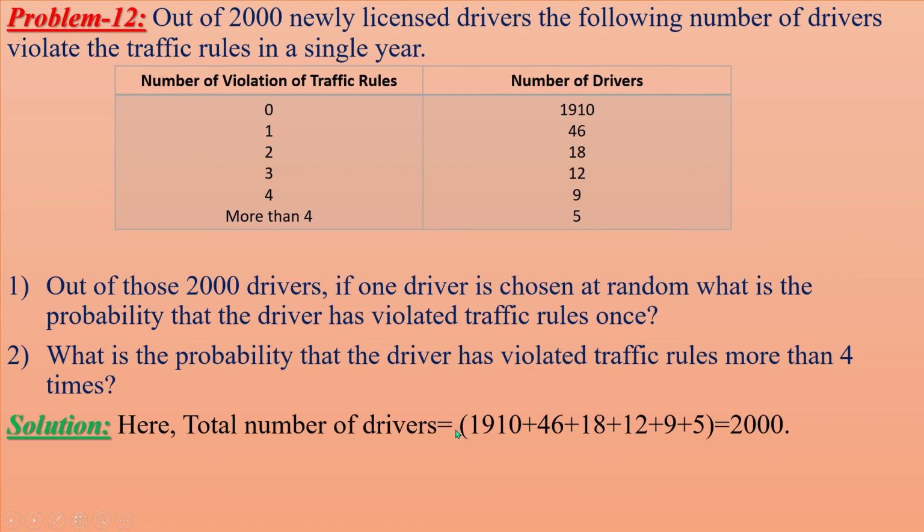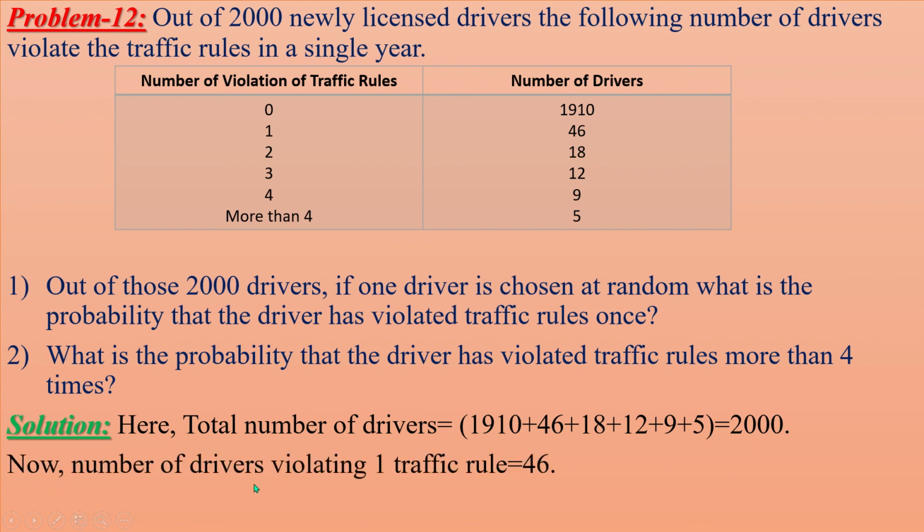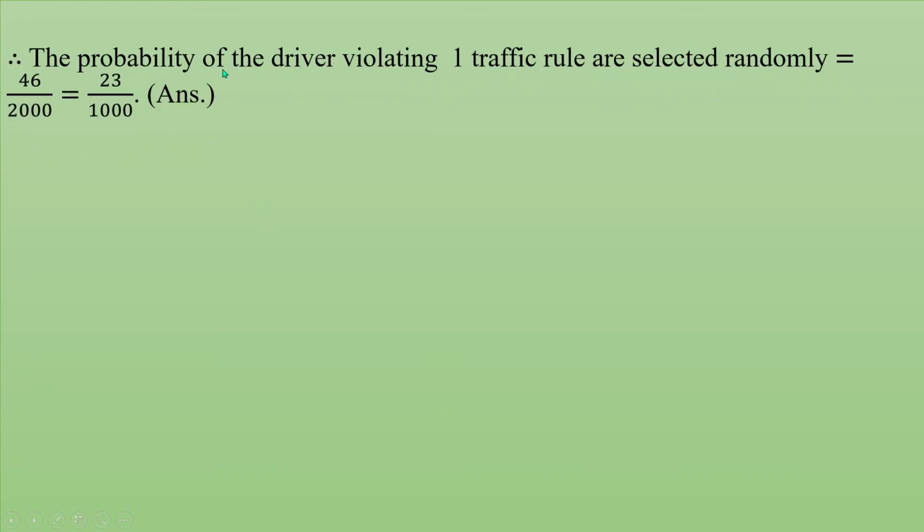Solution. Total number of drivers is equal to 1910 plus 46 plus 18 plus 12 plus 9 plus 5. This is equal to 2000. Now the number of drivers violating one traffic rule is 46. Therefore, the probability of a randomly selected driver violating one traffic rule is 46 divided by 2000, which is equal to 23 divided by 1000.